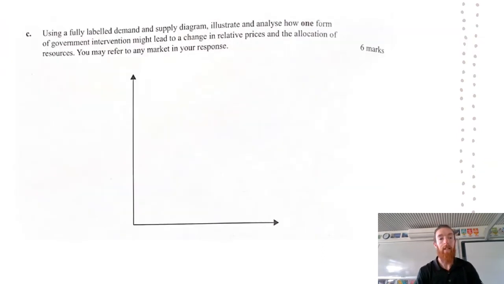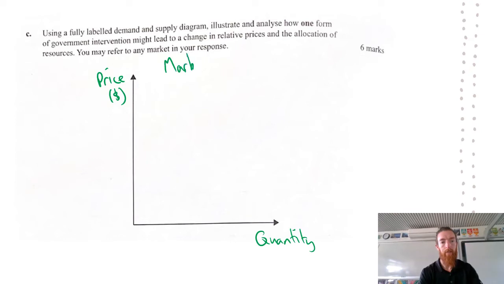So then, using a fully labeled supply and demand diagram, illustrate and analyze how one form of government intervention might lead to a change in relative prices and the allocation of resources. You may refer to any market in your response. So you could go with the sugar market, you could go with anything else. So what's really important is that you're going to have price and quantity on your diagram and then mark it for whatever it is. So I'm going to mark it for healthy food.